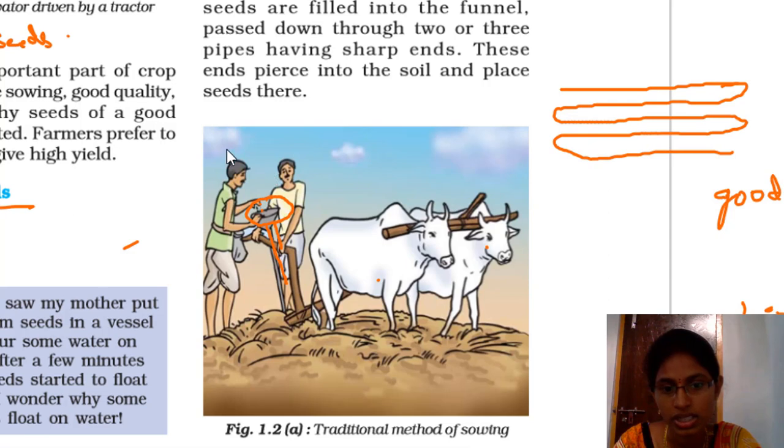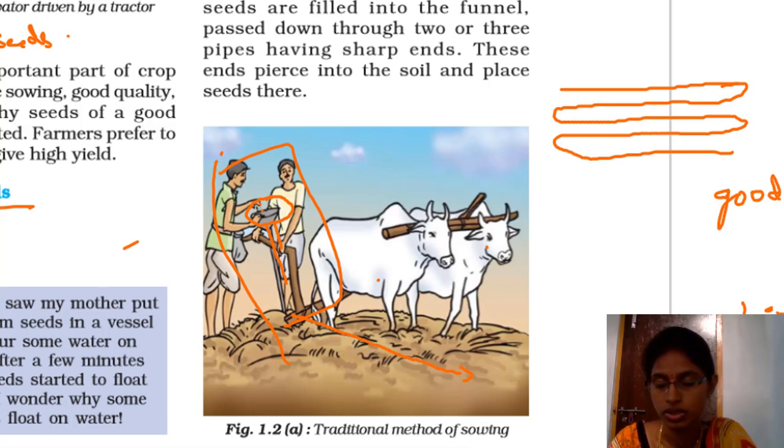By using this funnel-like thing, they add the seeds to the soil. But this method is not so much better, because the seeds are not sown in a proper manner. That's the reason why this method does not work properly. But today in modern times we have so many methods. Let us see what those methods are in our next class.